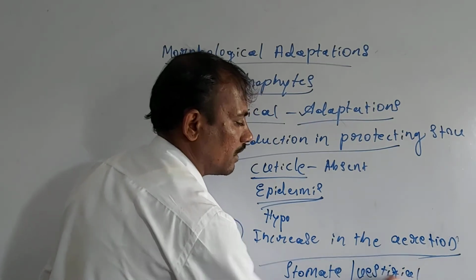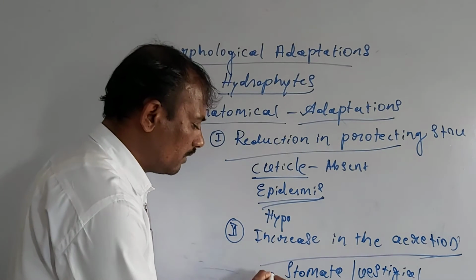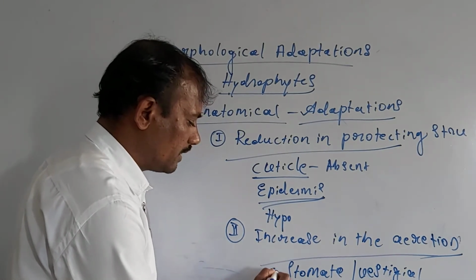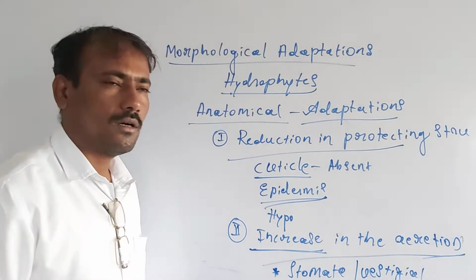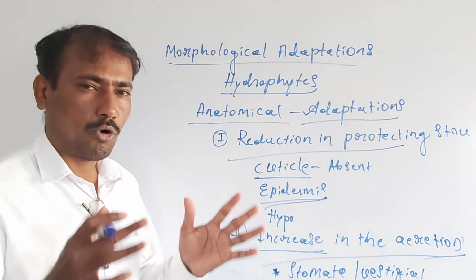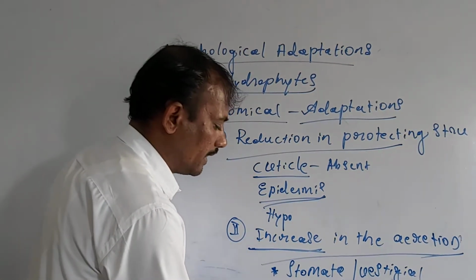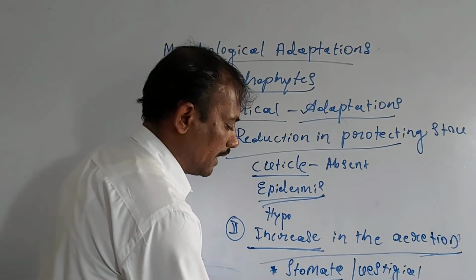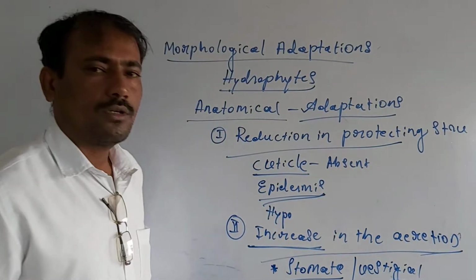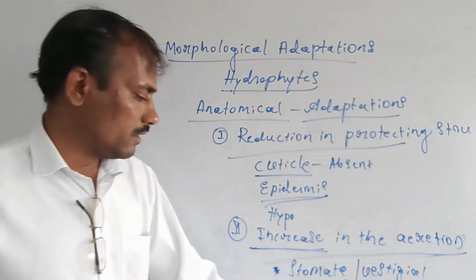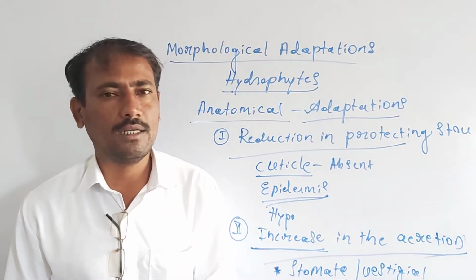Vestigial stomata are noticed in some of the hydrophytes. Then the other point is that the various hydrophytes contain, in their body, a very specialized tissue known as aerenchyma. This aerenchyma is a very important tissue. It is a specialized parenchyma containing air chambers.